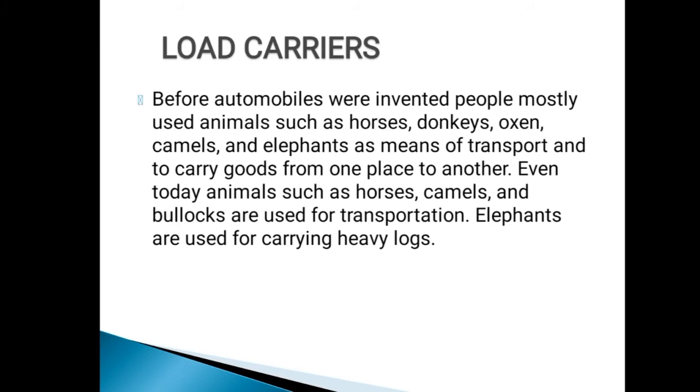In most areas they use animals for transport and load carrying work.